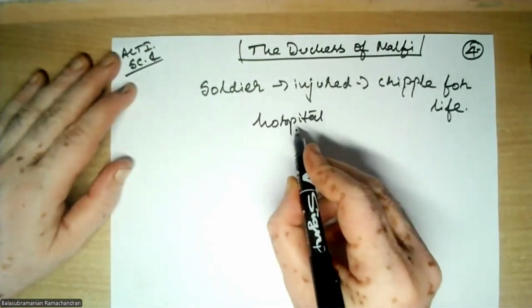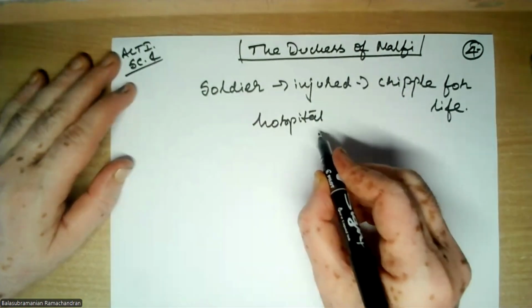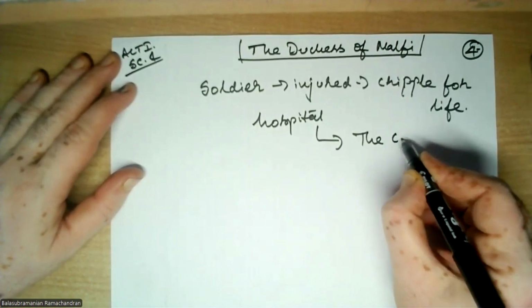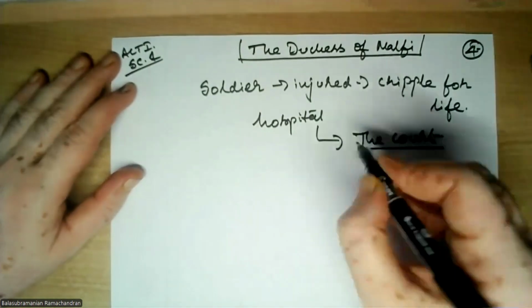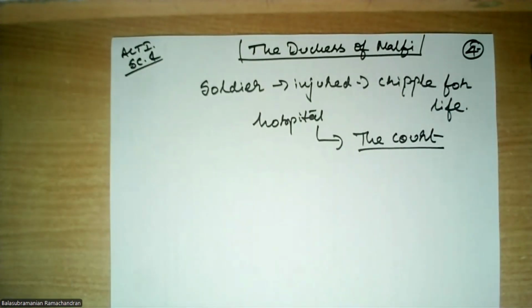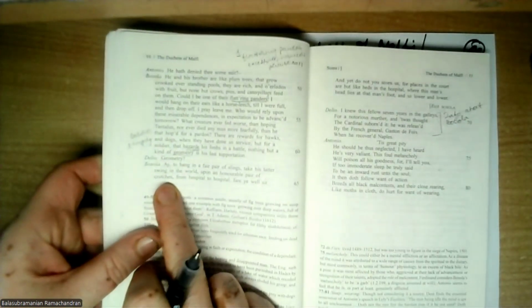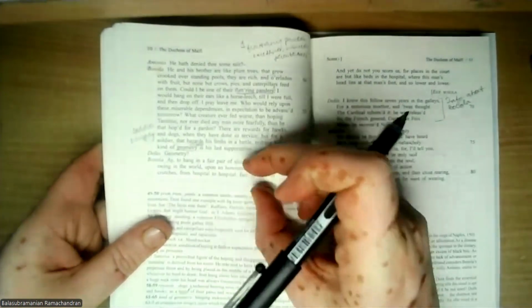Now he compares such a situation to the court. By court we mean the court of the duke. Let me just read out those lines. He says, there are several for hawks, and then he says, for I to hang in a fair pair of slings, take his lateral swing. I am just reading this out. If you're not able to follow the lines, just follow my words, because the font is not that big.